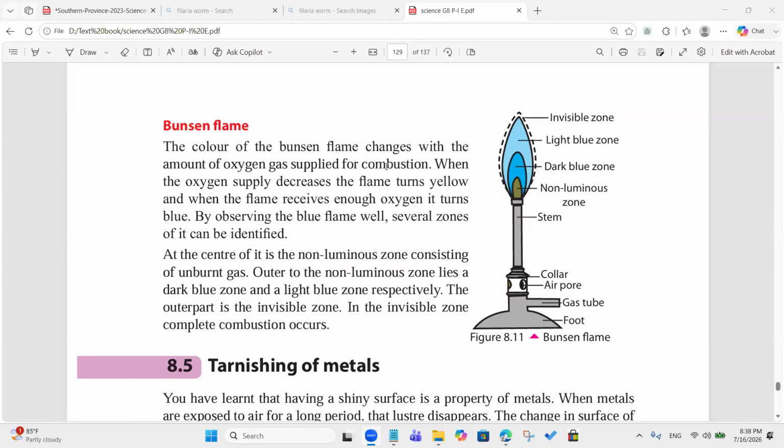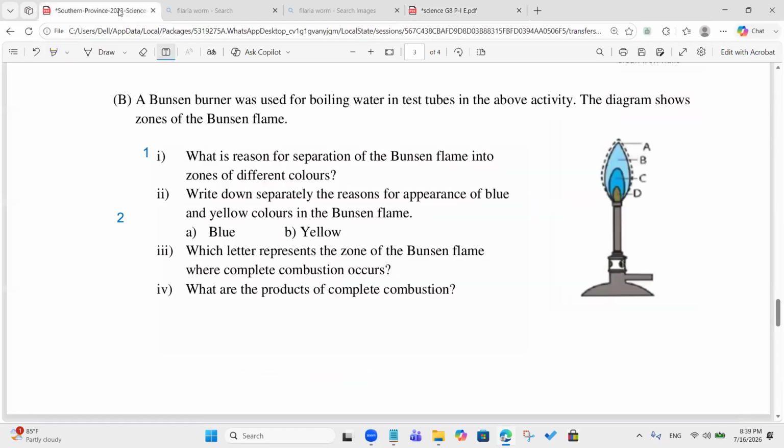The outer part is the invisible zone, where complete combustion occurs. So not in the dark blue zone. It is the invisible zone, so Kenuka's answer is correct. The color depends on the amount of oxygen it receives. When it receives more oxygen, complete combustion takes place.